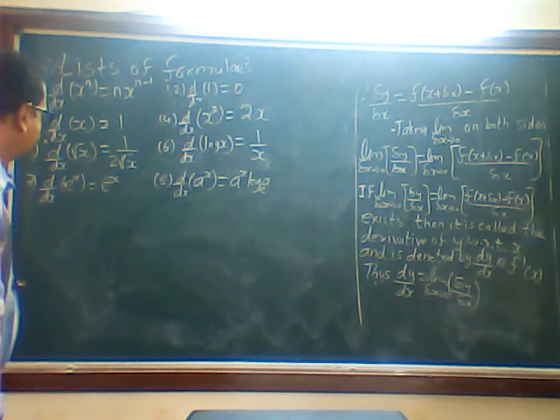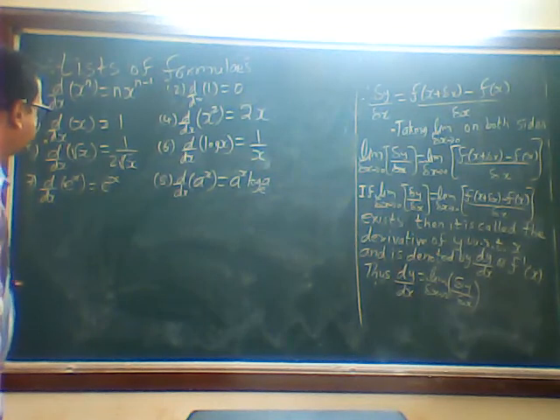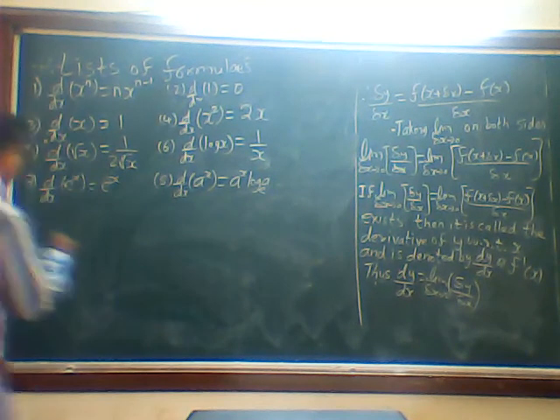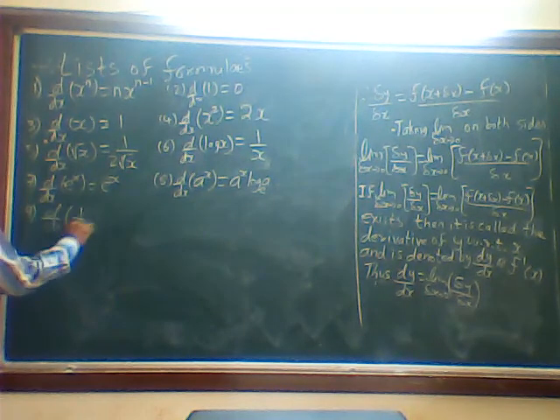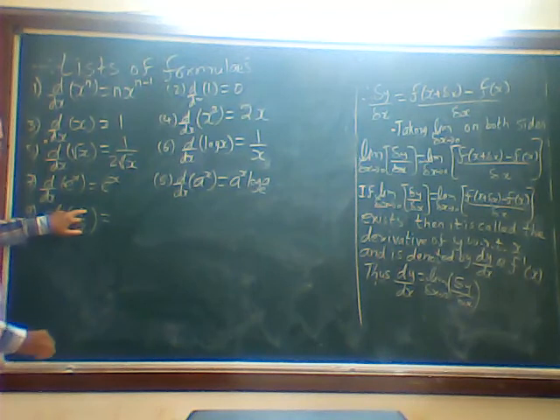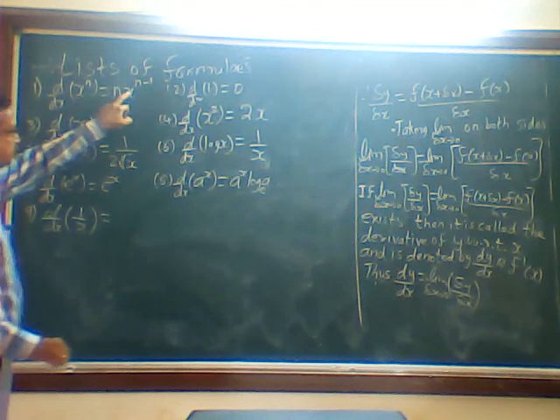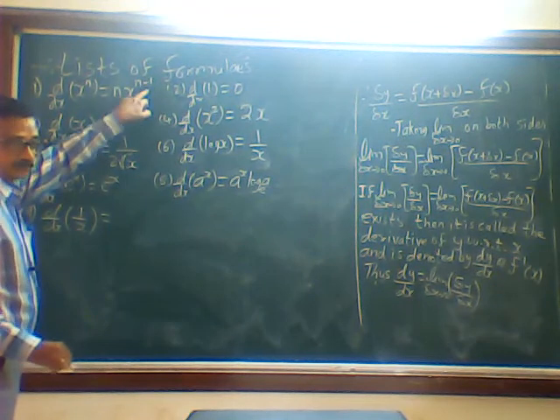Okay. Now I again bring another one, number 9. d by dx of 1 upon x. 1 upon x, if the x comes up, it will become x raised to minus 1. My n is minus 1. Minus 1 into x raised to minus 1 minus 1, that is minus 1 into x raised to minus 2.